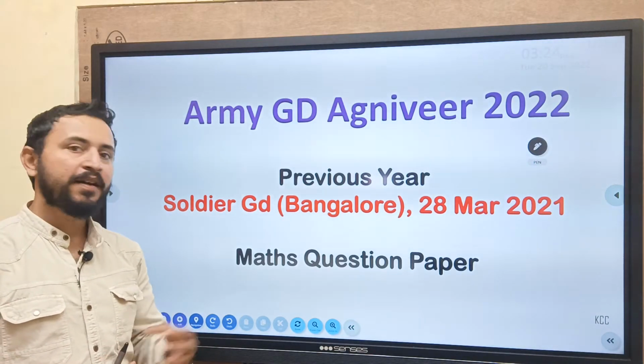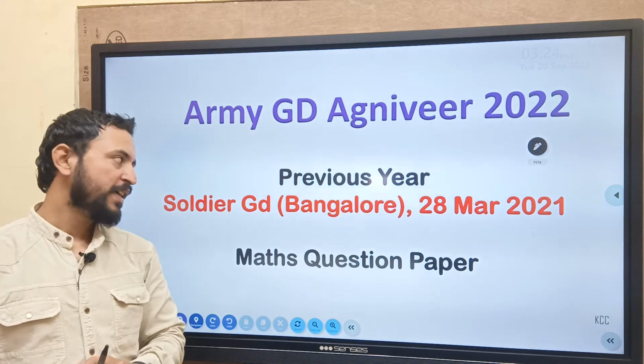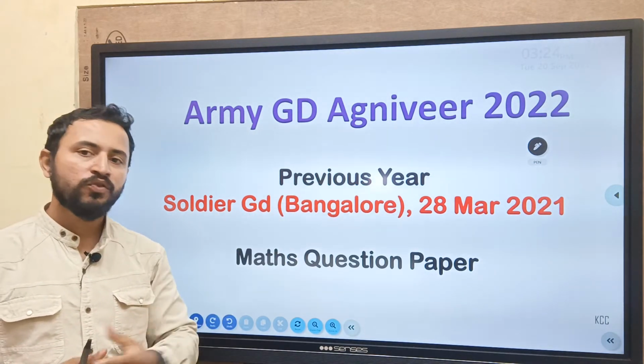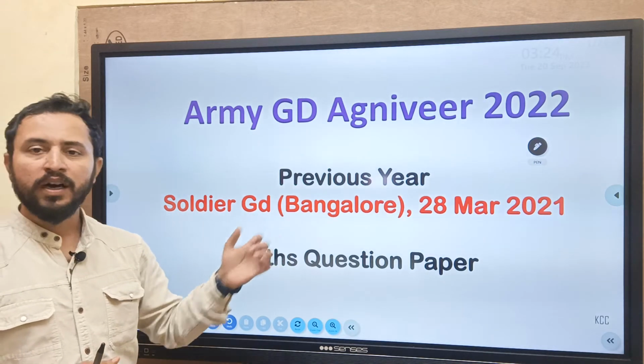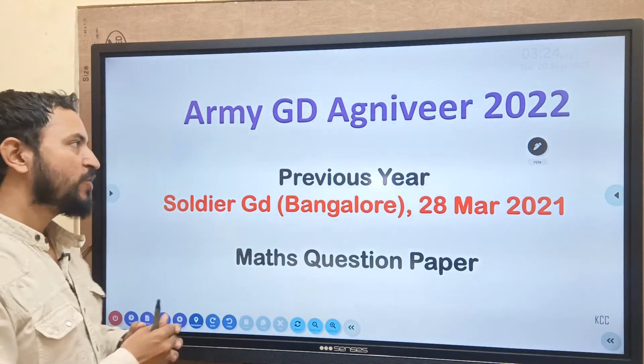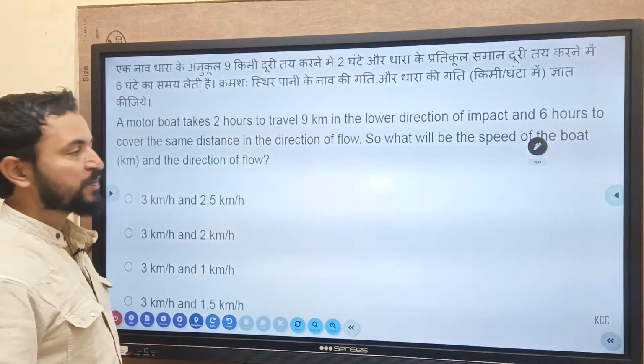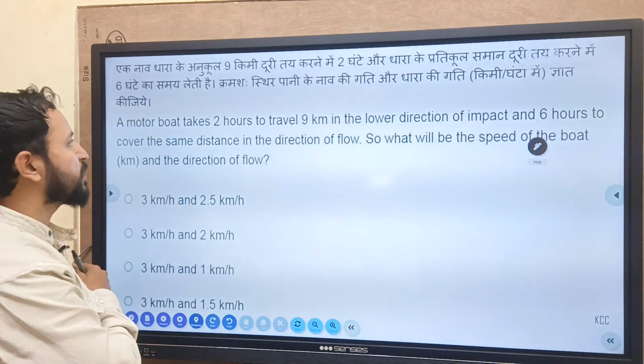And once again I am back with another paper. This time it is the South Bangalore 28 March 2021 paper for Army GD students. So let us begin. I have already solved other maths papers also, and we will be solving this paper as well.